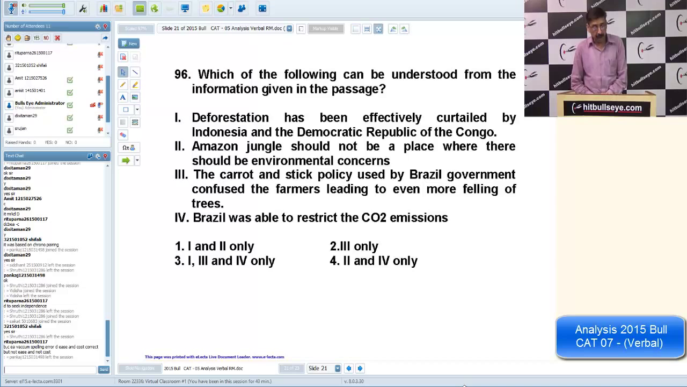Which of the following can be understood from the information? Again, very technical, very simple, direct question. You shouldn't get these easy, direct questions wrong. If you're getting these wrong, it means you're relying too much on your memory, you're not going back to the passage while answering the question, or you're not able to connect well with the passage, or you were too tired while reading this passage. You were not able to locate the lines, so you will miss those lines upon which the question was based.